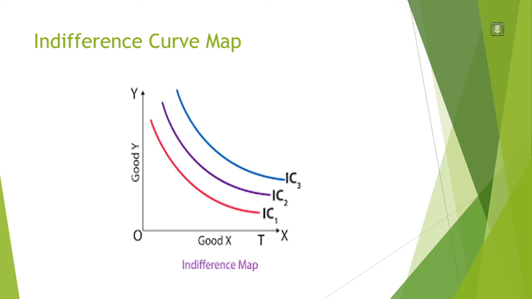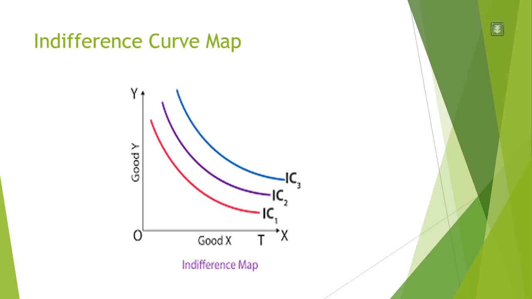Now this is what an indifference curve looks like. You can see there are three indifference curves: sky blue, dark blue and red. Here there are two commodities. This is good X, this is good Y. This is the first indifference curve, this is the second indifference curve, this is the third indifference curve.